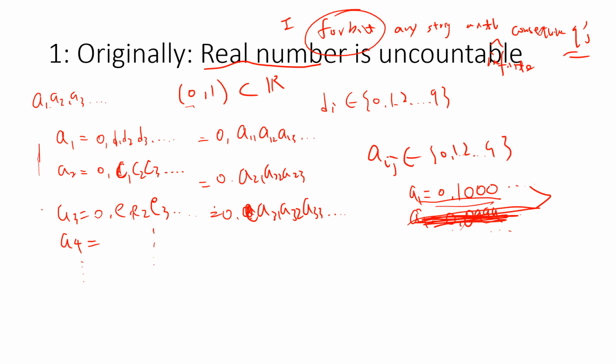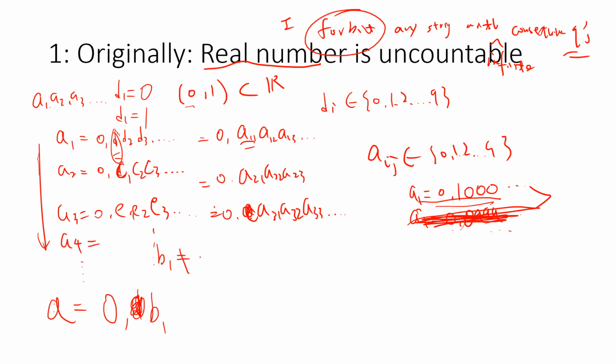Let's suppose you already labeled it. Then I can construct a number. Let's call it a. It's 0.b1 b2 b3. The first digit I choose is different from a11. So if a11 is anything but 1, I can choose b1 maybe 1, whatever. So the b1 is not the same as a11. And then I choose b2, and the b2 is not the same as a22. The b3 is not the same as a33.